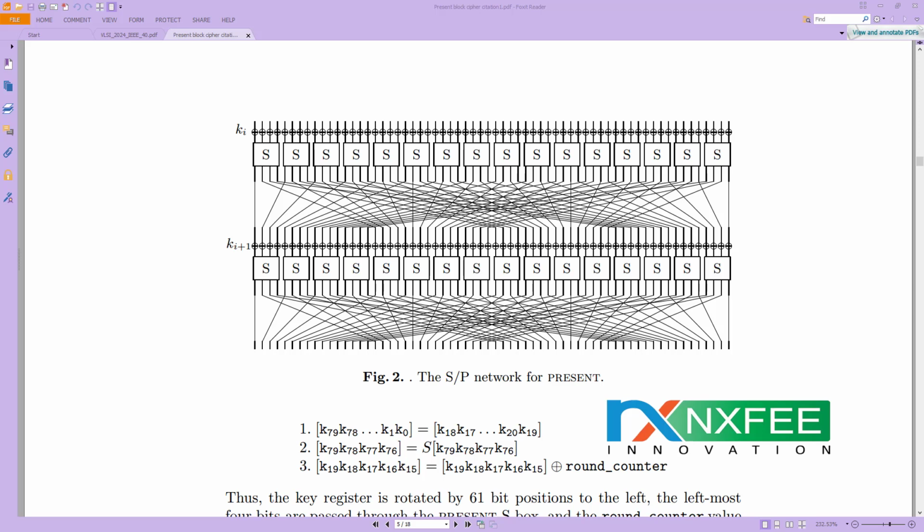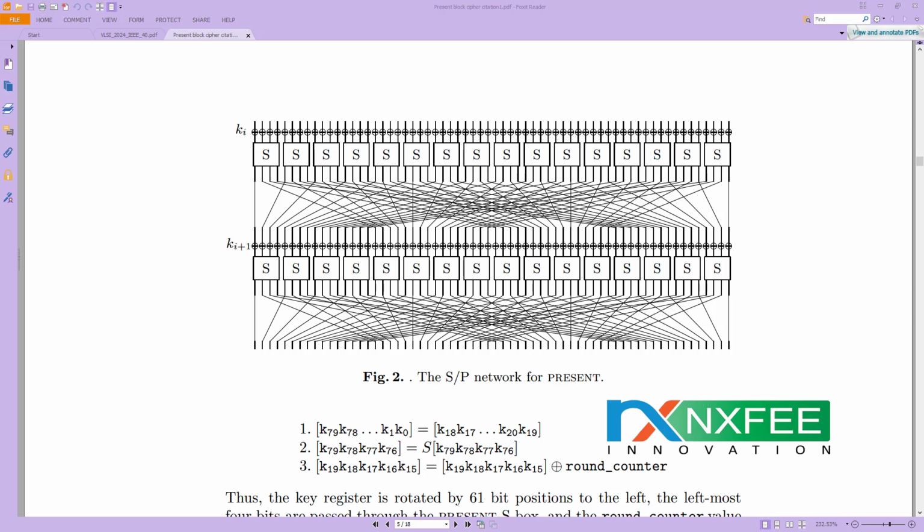It has multiple instances of the S-box, represented as the S blocks in the diagram. Each S-box is a non-linear substitution function that takes a 4-bit input and produces a 4-bit output. The S-box is applied 16 times in parallel for the 64-bit state. The entire 64-bit block is divided into 16 groups of 4 bits, each processed with a separate S-box. The permutation layer is also included.